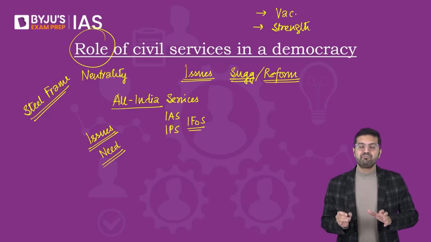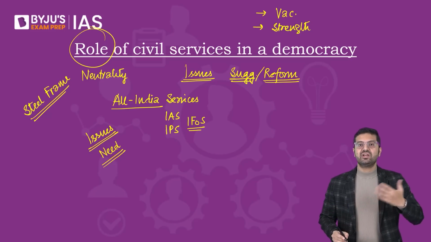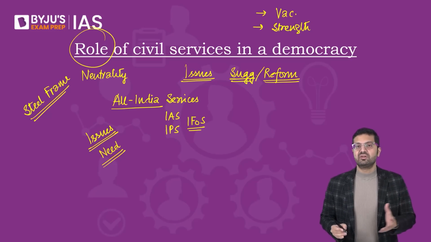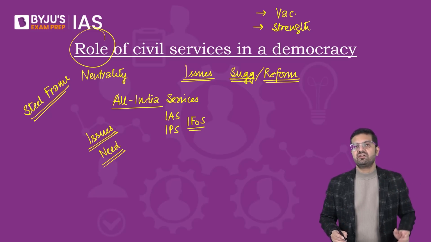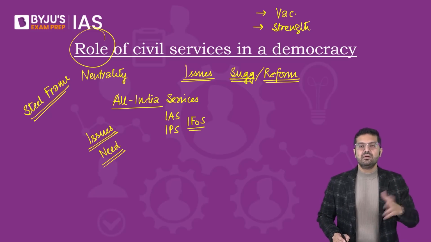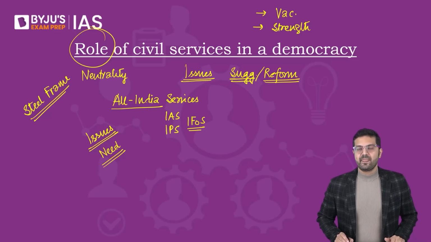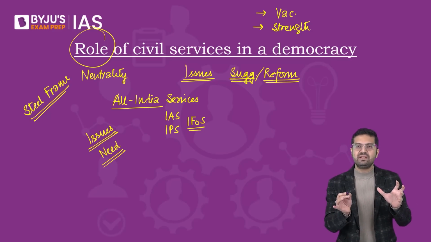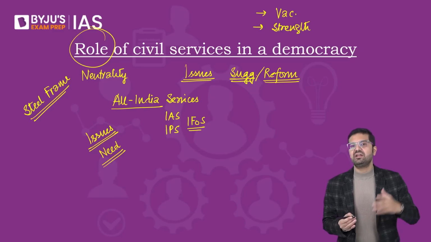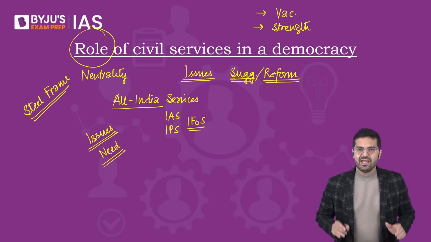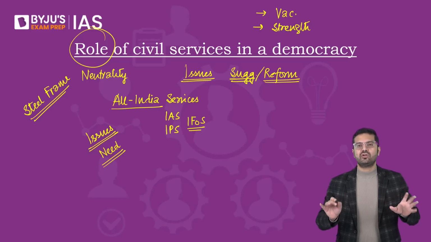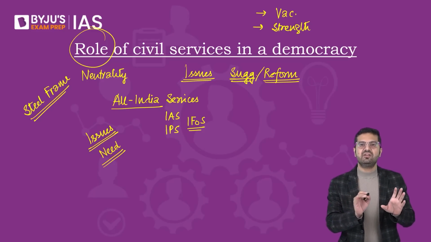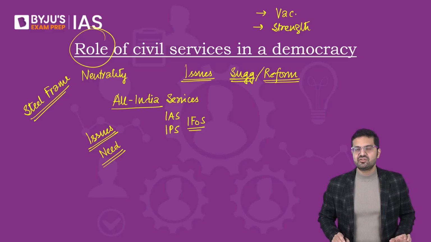When you compare the number of civil servants in India to countries like Norway, Sweden, France and Brazil, you will find that we are struggling at 16.22, whereas some of these countries are at 159 per 1,000 people. So there's a huge gap between the number of civil servants that we have in the country compared to some developed countries. And then the allocation and distribution of the civil servants across the states and various departments is also a challenge that we need to address.